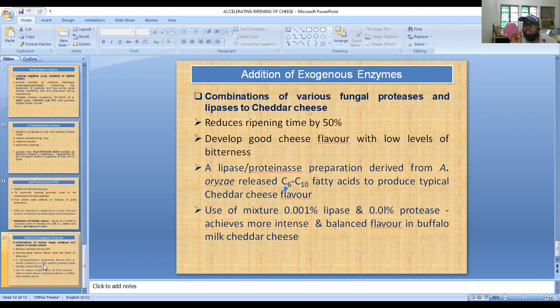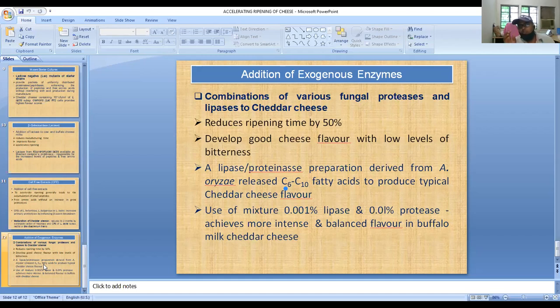So generally in case of any type of buffalo milk cheese, particularly hard cheese, we definitely recommend the utilization of exogenous enzymes, either Flavorase, Naturase or Maxilact enzymes, to improve the flavor or for faster development of flavor, or to get the same sensory attributes as we found in case of cow milk.